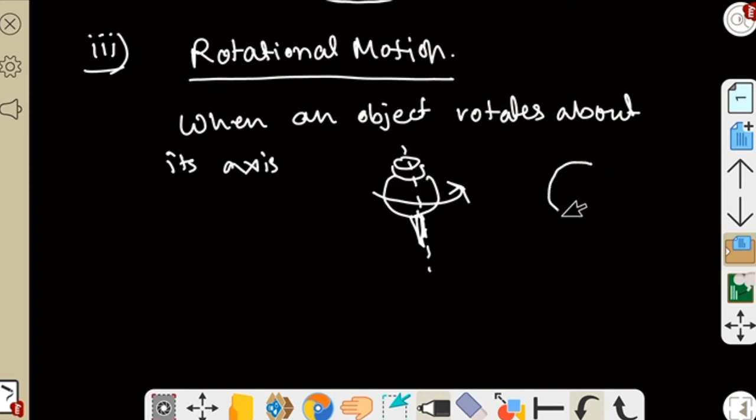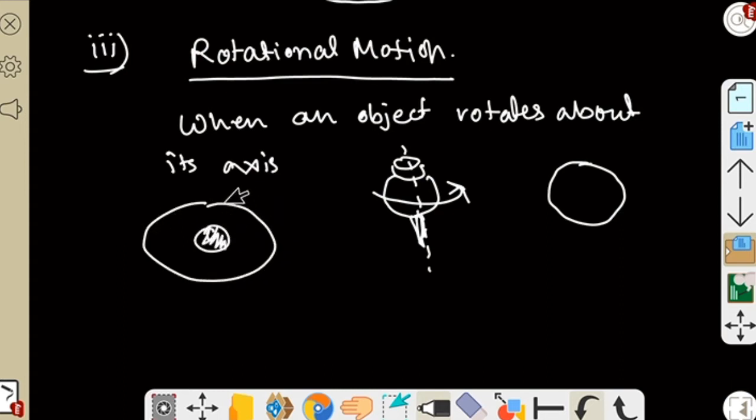Also, if you take Earth as an example, Earth is moving around the sun, but although it's moving around the sun, it also moves around its own axis. Suppose this is Earth. So Earth is moving around its own axis.